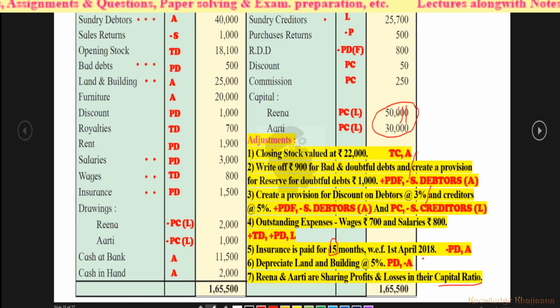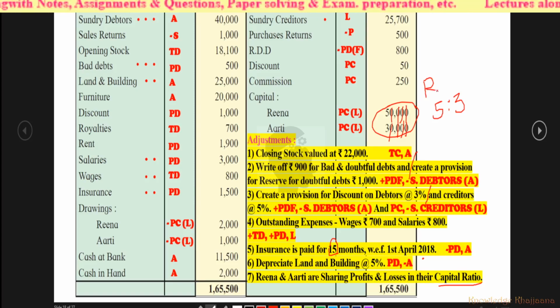Reduce to the lowest numbers. So 50,000, 30,000, their capital ratio is 5:3. So we have to distribute whatever net profit we reach to them in the ratio of 5:3. Reena will get 5 parts of that net profit and Aarti will get 3 parts. Now let's start to solve the problem.